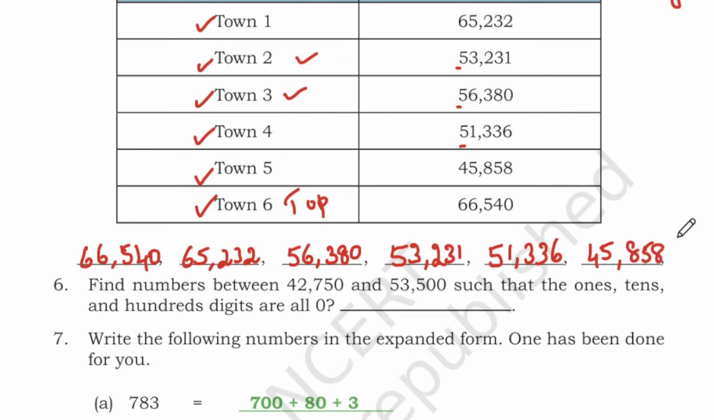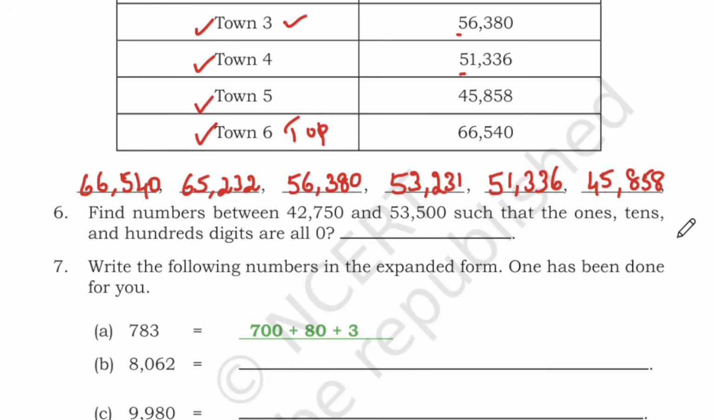Okay, so find the number between 42,750 and 53,500 such that the ones, tens and hundreds digits are all 0. So when the ones, tens and hundreds digits are 0, we get thousands. For example, if you have 60,000, this is the ones digit and this is the tens digit and this is the hundreds digit. So if you have a number like this, you will get ones, tens and hundreds digits 0.